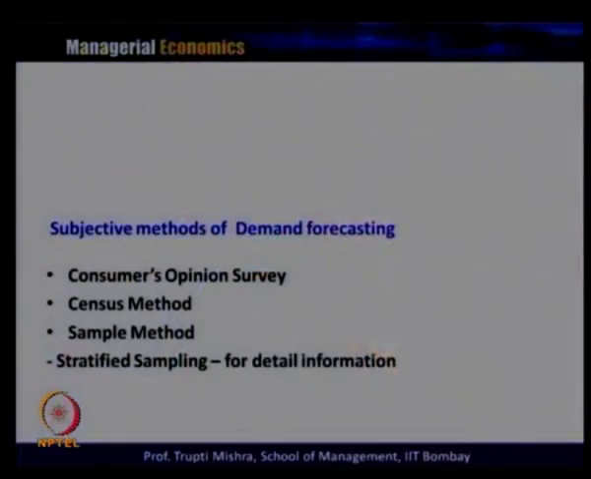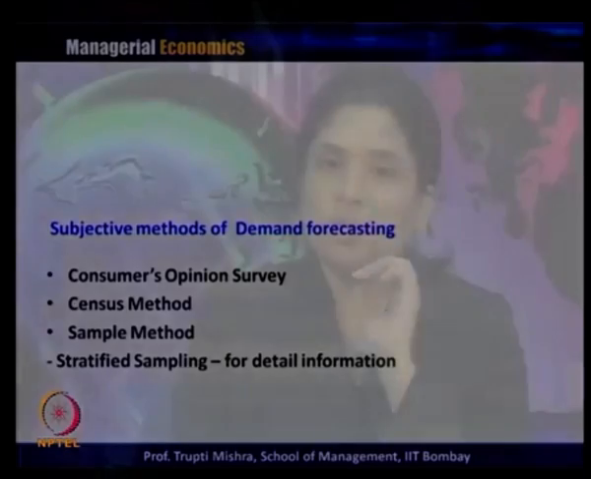So, this consumer opinion survey is typically done in two methods. One is the census method, another is the sample method. As the name suggests, in the census method, the entire population is considered. So, if the consumer group is 100 people, the survey will be conducted with all these 100 people. But in the sample method, a representative sample of these 100 people will be taken. The entire 100 consumers will not be surveyed.